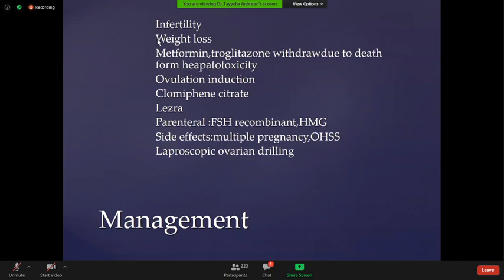But sometimes this drilling causes atrophy of the ovarian tissue, and sometimes adhesion with the surrounding structures. It should be done cautiously. Nowadays, in the articles, these are not considered good methods, but still surgeons are using this method.